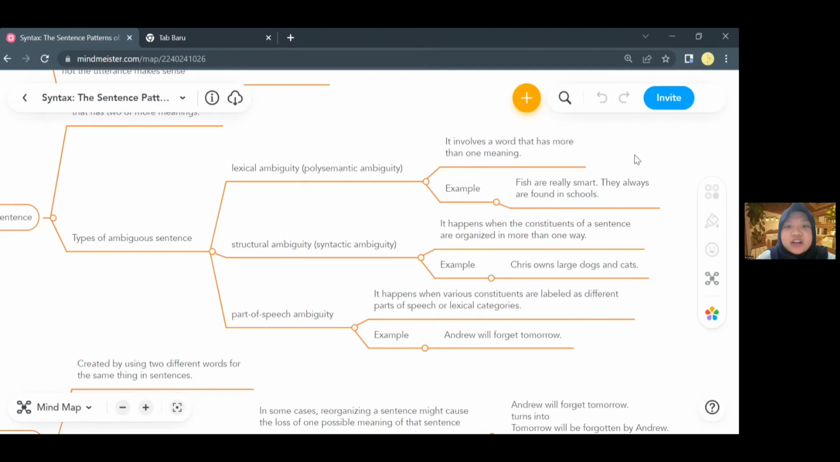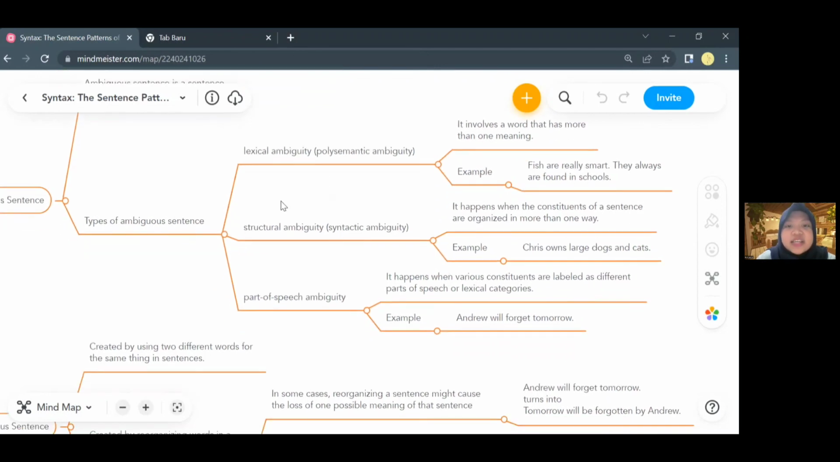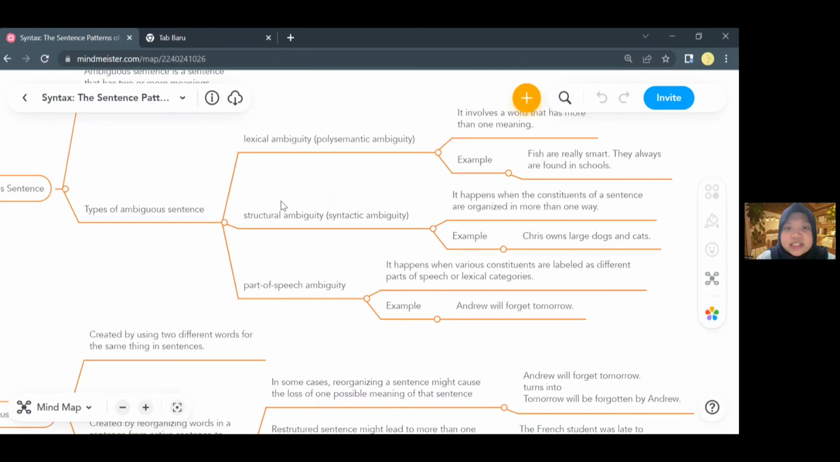The third is part of speech ambiguity. It happens when various constituents are labeled as different parts of speech or lexical categories. For instance, "Andrew will forget tomorrow." In the sentence, tomorrow can act as an adverb, modifying "will forget," which will make the sentence mean that by tomorrow, Andrew will forget something. And tomorrow can also act as a noun, which makes the sentence mean that Andrew will forget a specific day or even a label called tomorrow.